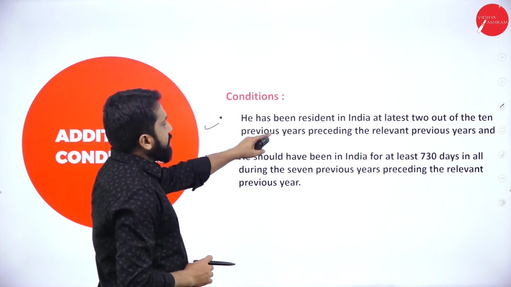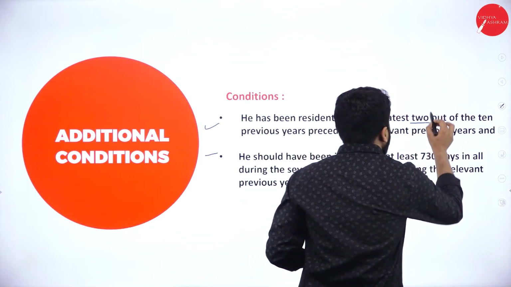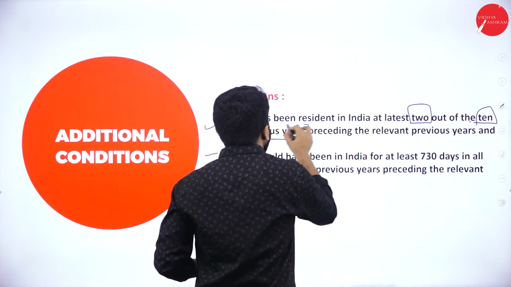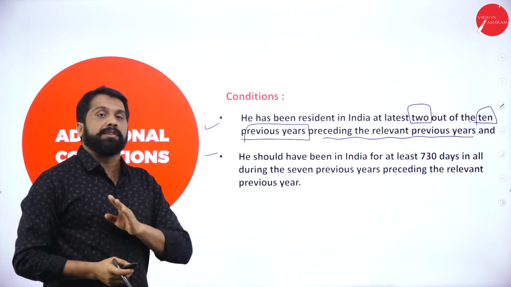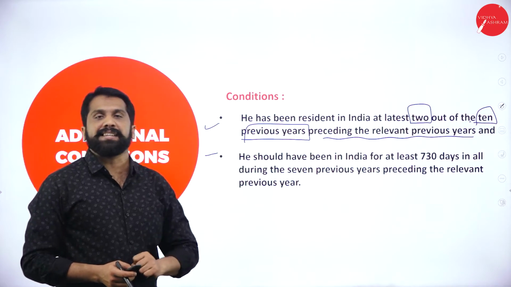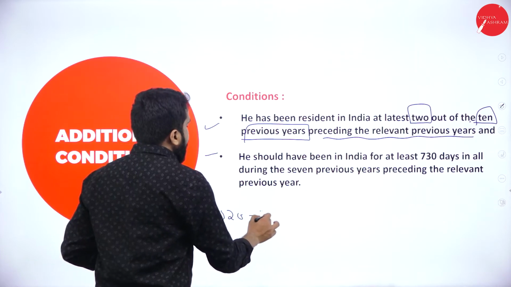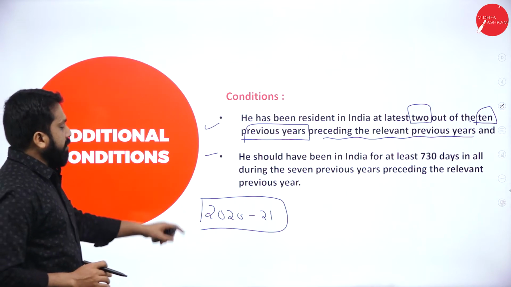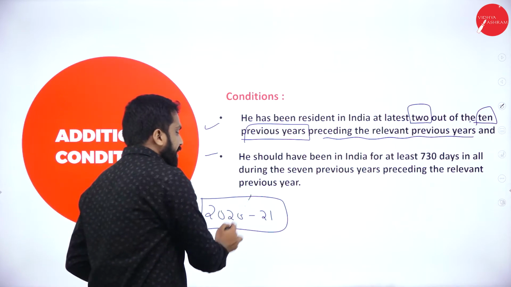Now, he has been resident in India at least 2 out of 10 previous years preceding the relevant previous year. Preceding means you are not supposed to consider last year. Excluding last year, you go back 10 years. Like your previous year is 2020 and 2021, example I am giving, you should not consider this.